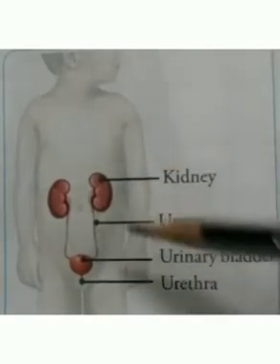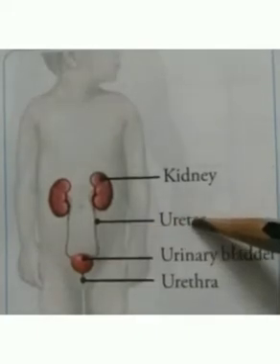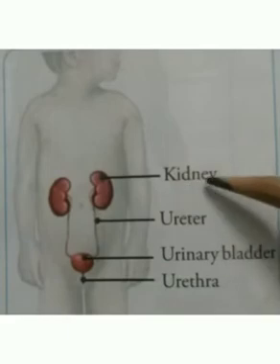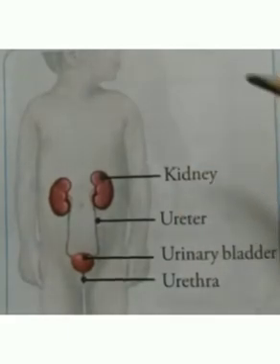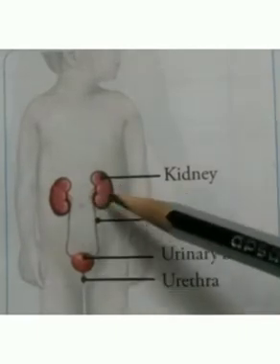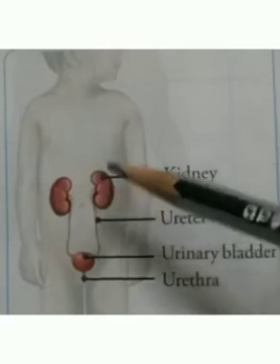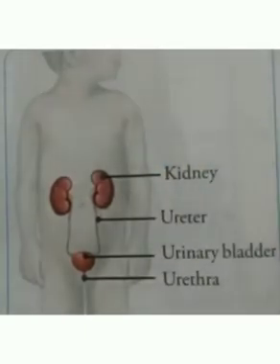This system is composed of kidney, ureter, and urinary bladder. These all are the organs of the excretory system. Now, kidneys are two bean-shaped organs. These filter the blood and waste liquid changes into urine.